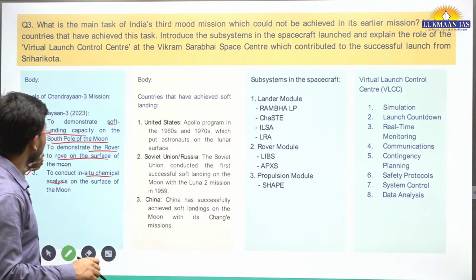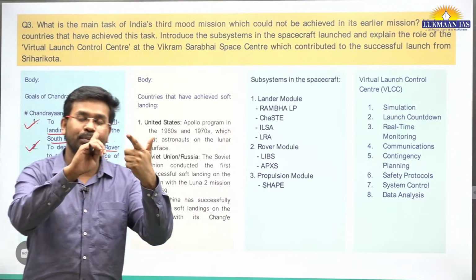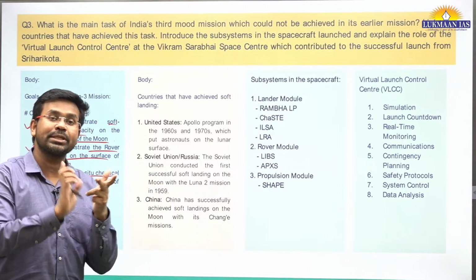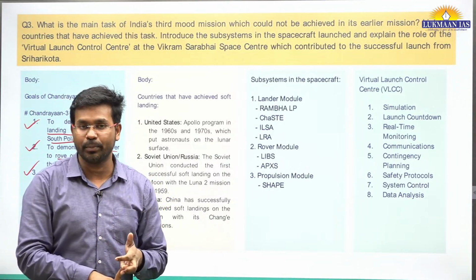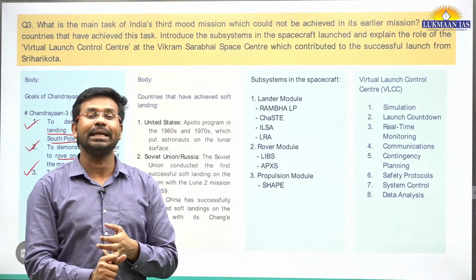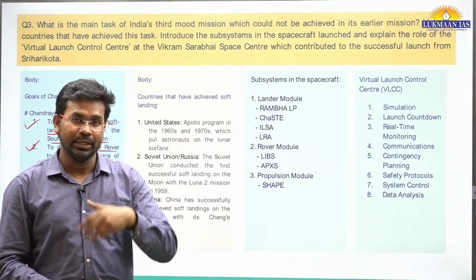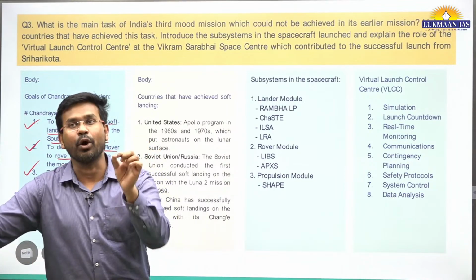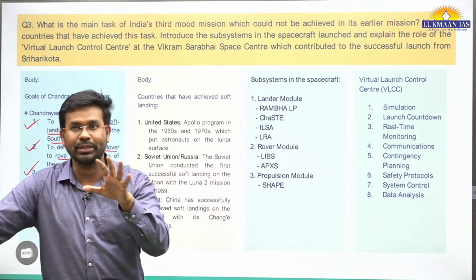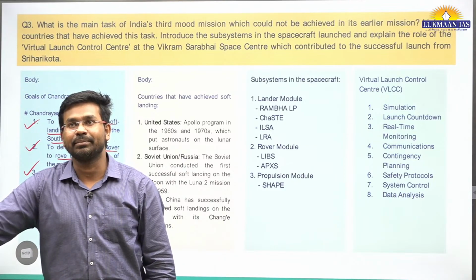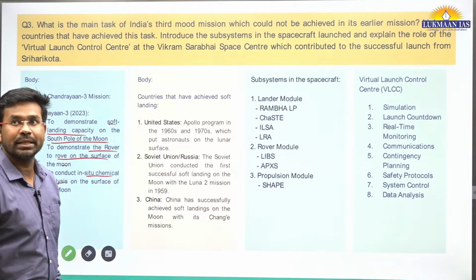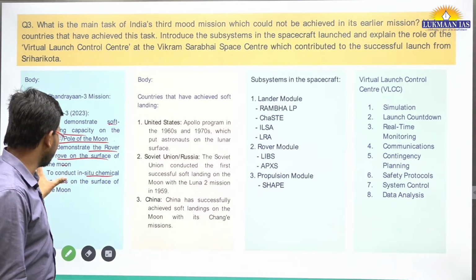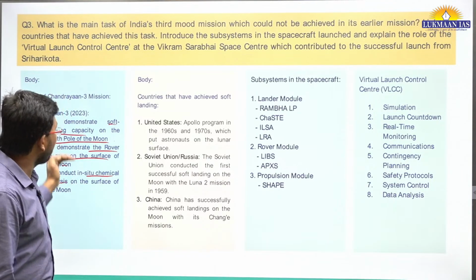Means all the three objectives: the objective of making a soft landing on the surface of the moon, the objective of demonstrating the rover to rove on the surface of the moon, and the objective of conducting in situ chemical analysis. So Chandrayaan-3, the rover module, has given information on what the components are on the surface of the moon. So that's the thing. Through scientific experiments, we wanted to do chemical composition analysis. Okay, that's the thing. So these were the objectives, right?